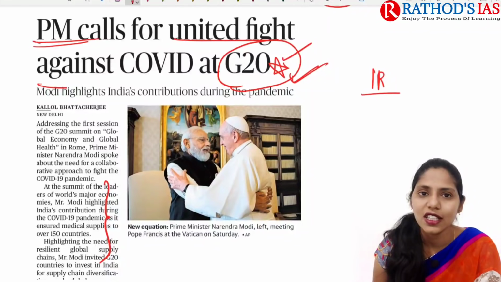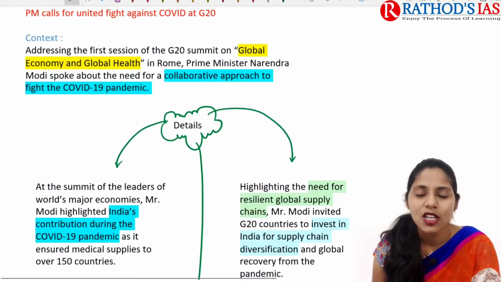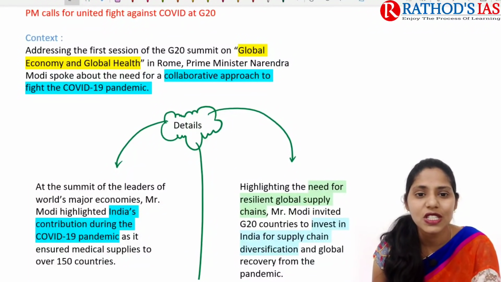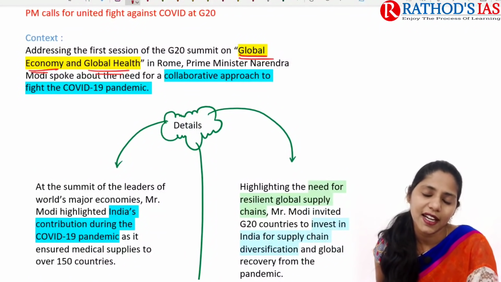As I said earlier, this topic is important from international relations, which mainly comes under GS paper 2. If you are talking about the context, why it is in the news: our Prime Minister addressed the first session of the G20 summit regarding global economy and global health, which was held in Rome.